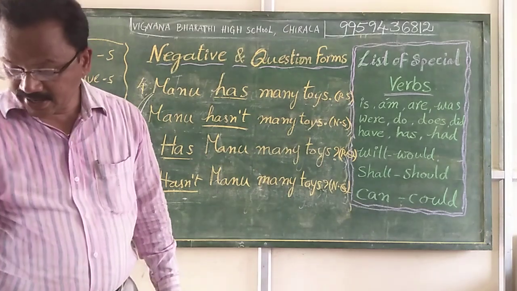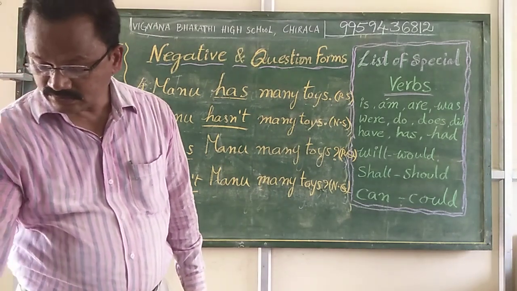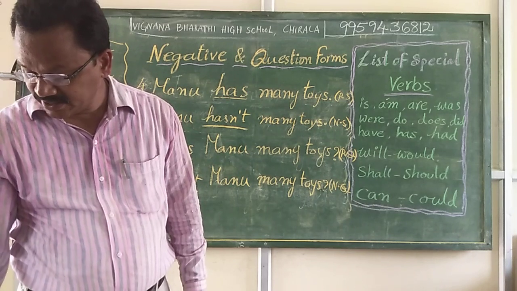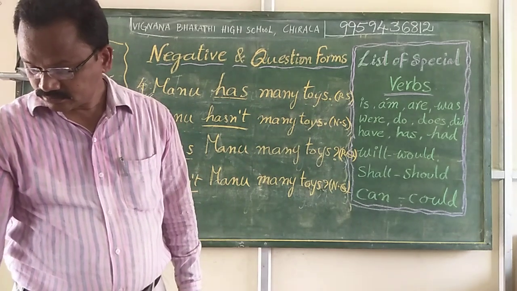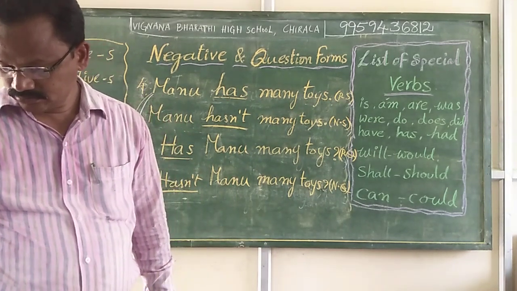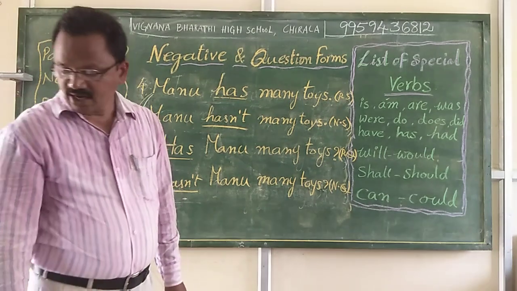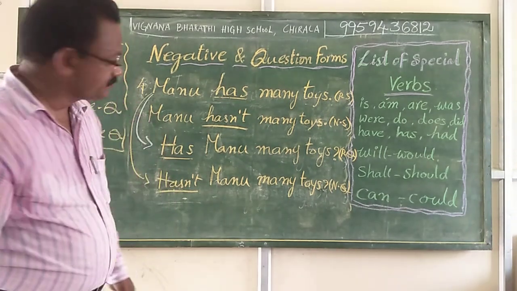Children, at the end of this class, I write another sentence. Misha can speak Bengali.